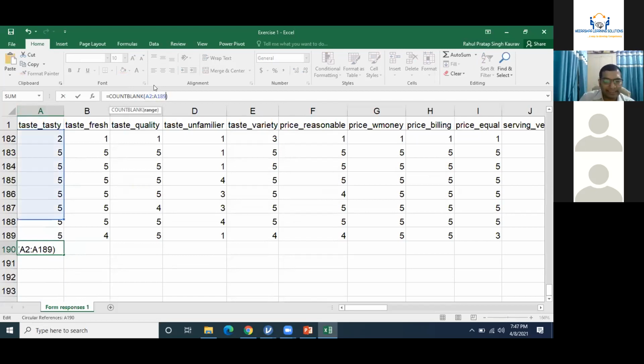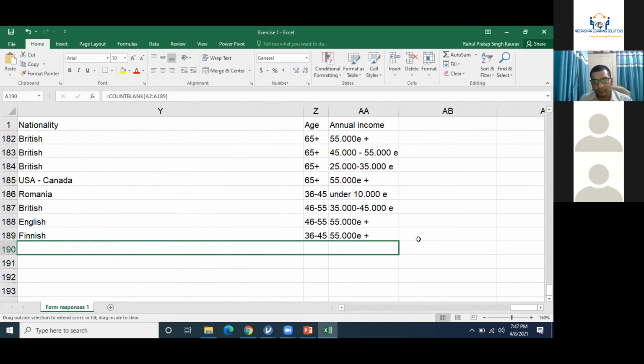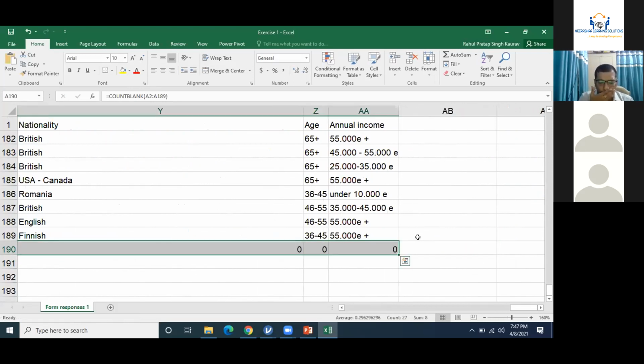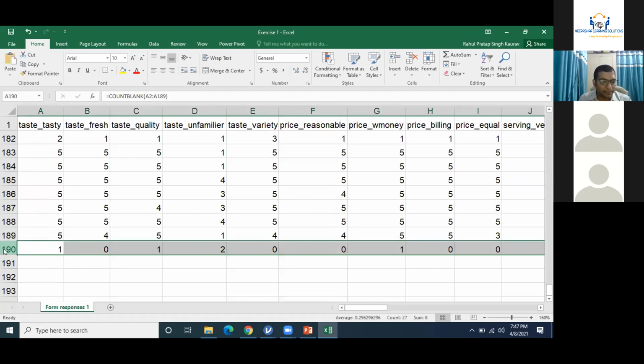A2 to A189. Simply click on enter, and you can see one variable is missing here. I've simply dragged this option, and you can see this variable is having 1 item missing. Then this variable is having 2 items missing. This variable is having another 1 item missing. So this is a method how you can identify the missing values in Excel.